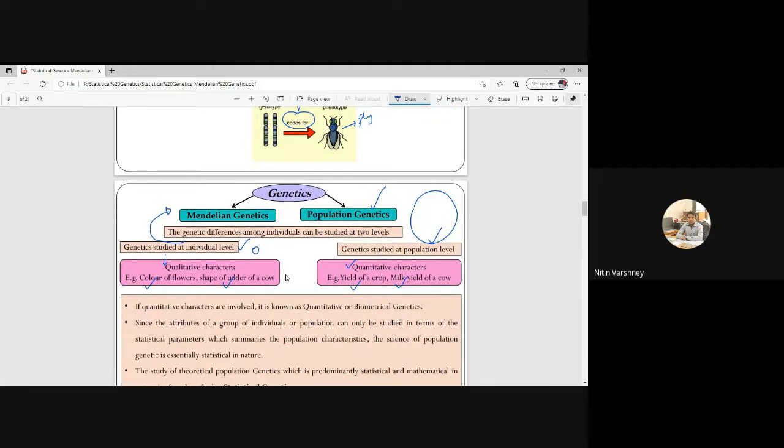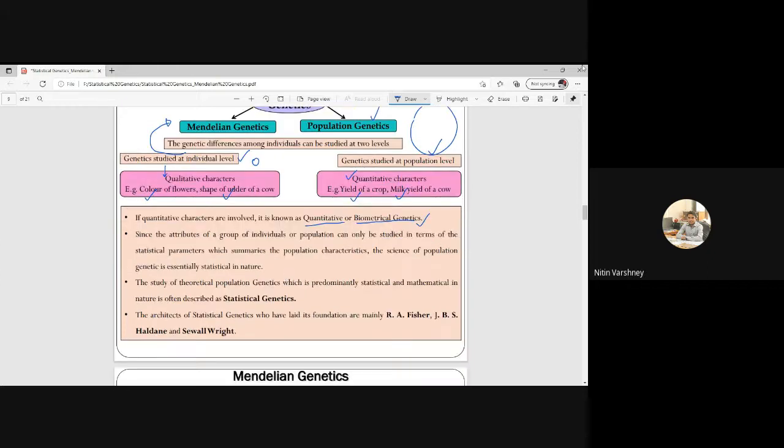If the quantitative characters are involved, then it is known as quantitative or biometrical genetics. So a question can come like this: which type, Mendelian genetics, occurs at which level, individual level or population level? So the answer is individual level.